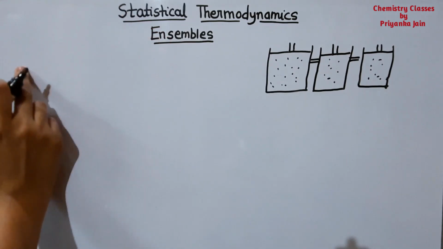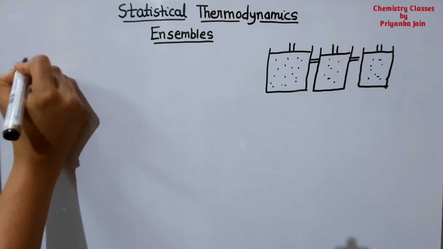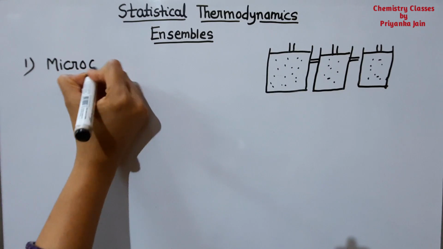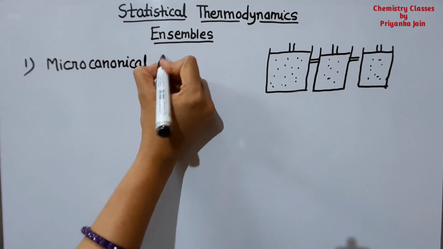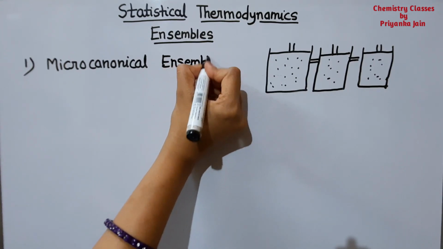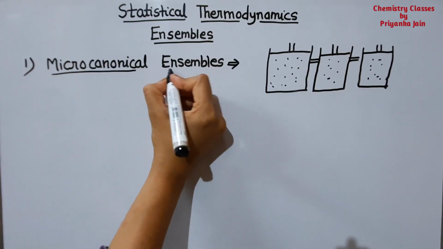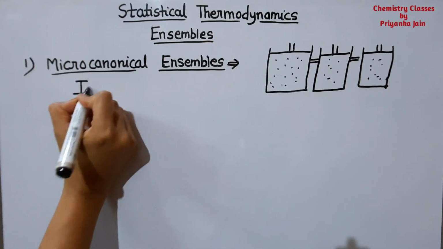Now here, the one important thing is the types of ensembles. There are three types of ensembles. The first one is the microcanonical ensemble. In a microcanonical ensemble, each system behaves as an isolated system.